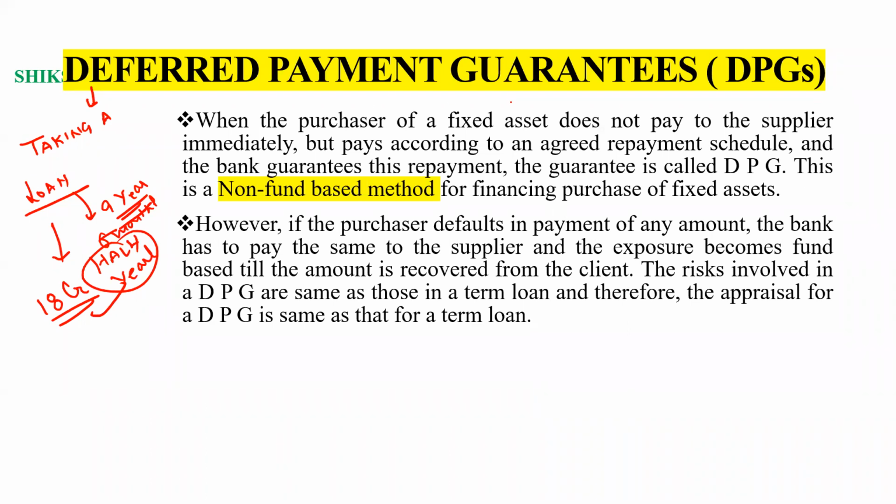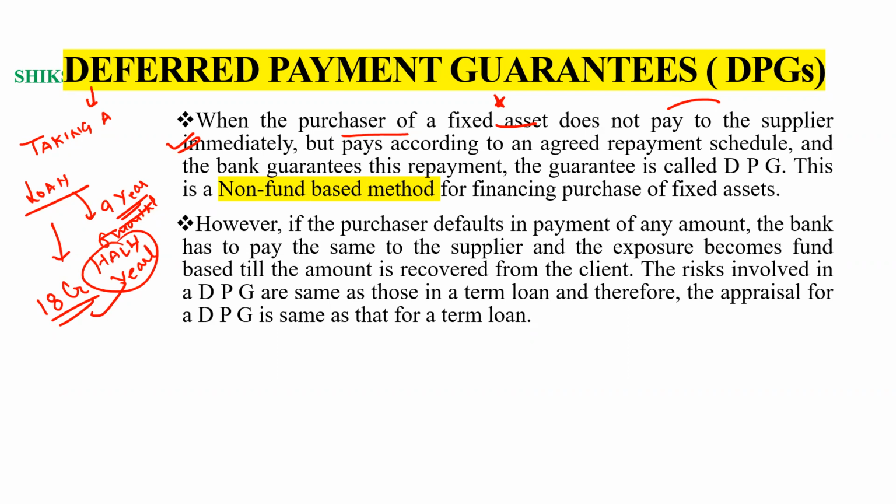So basically, when the purchaser of a fixed asset does not pay the supplier immediately, but pays according to an agreed repayment schedule, and the bank guarantees this payment. The bank gives a guarantee that the purchaser, or the borrower, will do the payment.